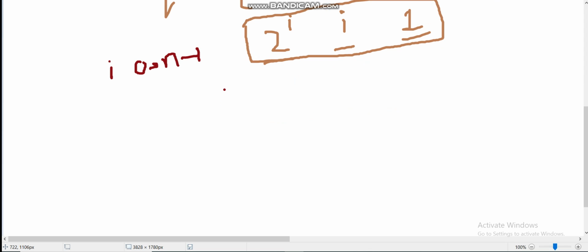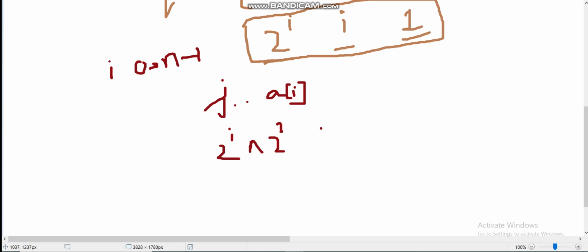So for every node I, we can go to any of the child nodes, any of the nodes which are adjacent to it. So we will go to the adjacency list of I, which will be A[I]. For every node j in this adjacency list, we'll go to it, and we'll do this. Our new mask will be 2 to the power I XOR 2 to the power j.